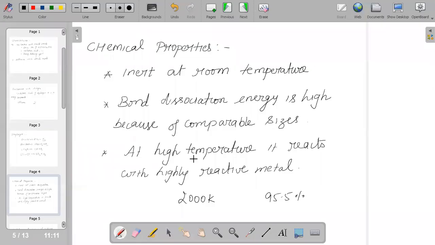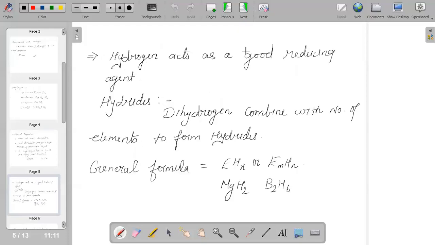And when we talk about reaction with metals at high temperature, it will react with metals like potassium, sodium, and calcium to form the respective hydrides. Even dihydrogen will react with oxygen to form water, and the reaction is exothermic in nature. That is, hydrogen plus oxygen will give us H2O.